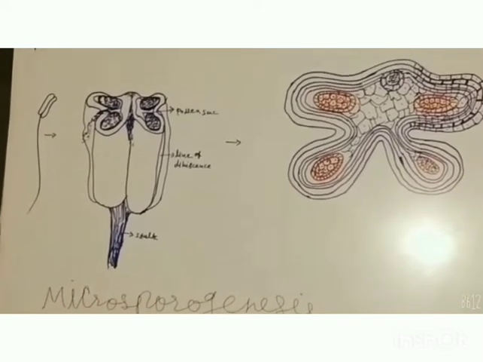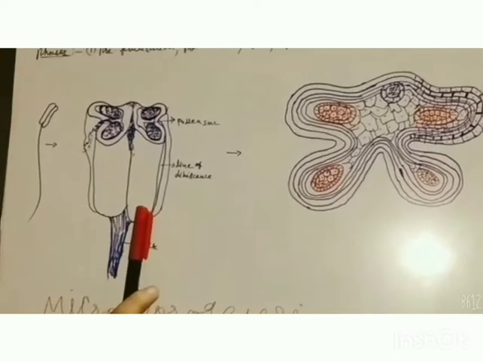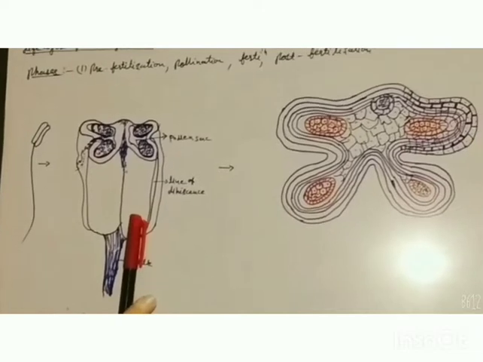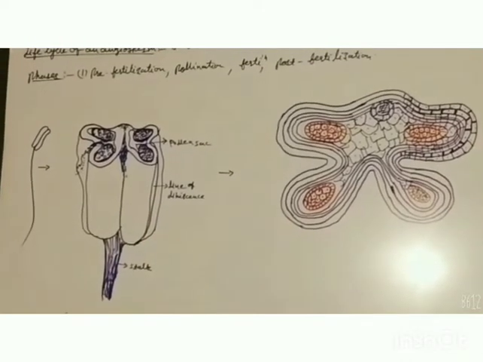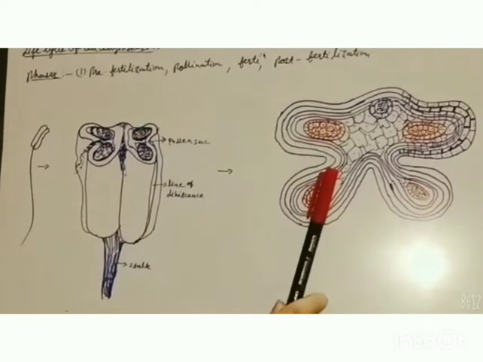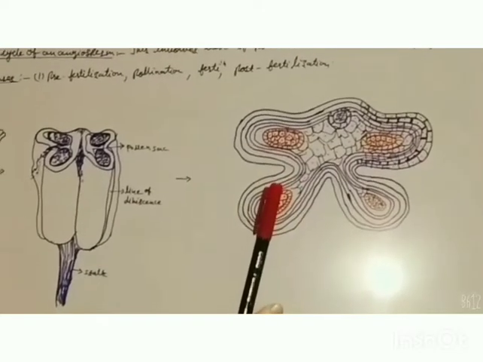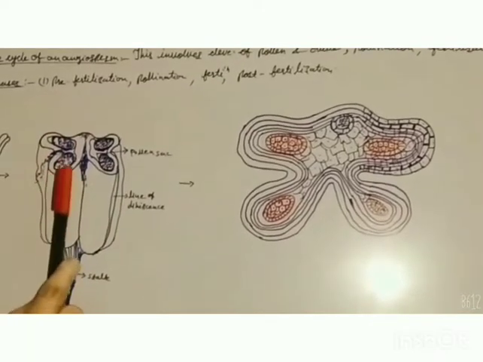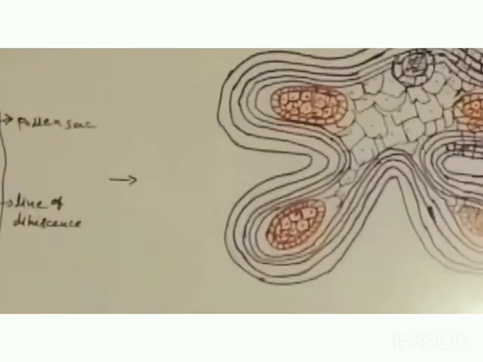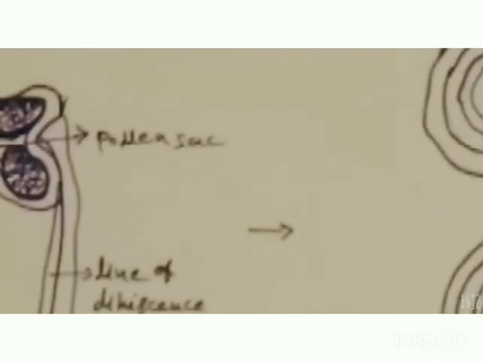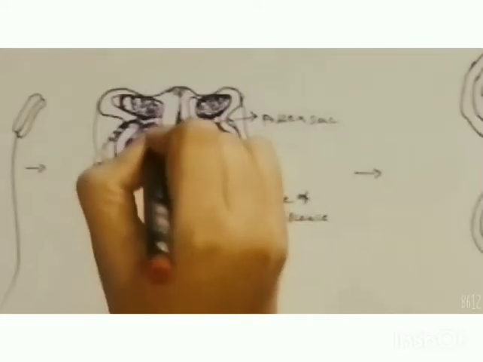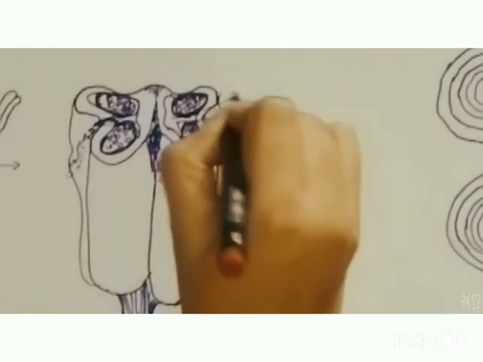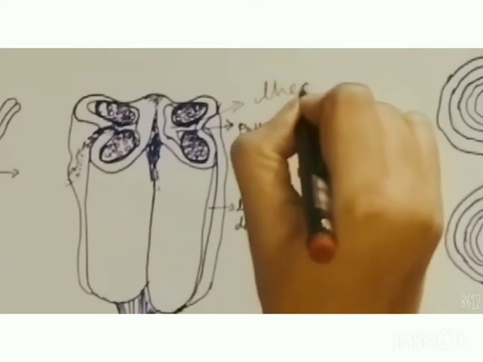You can see here in the diagram the detailed structure of the anther. The anther is a bilobed structure. It looks like a capsicum. When we take a transverse section of it, we can see its internal structure. You can see here there are two lobes, and each lobe is separated from the other with the help of connective tissue, and each is called a theca.